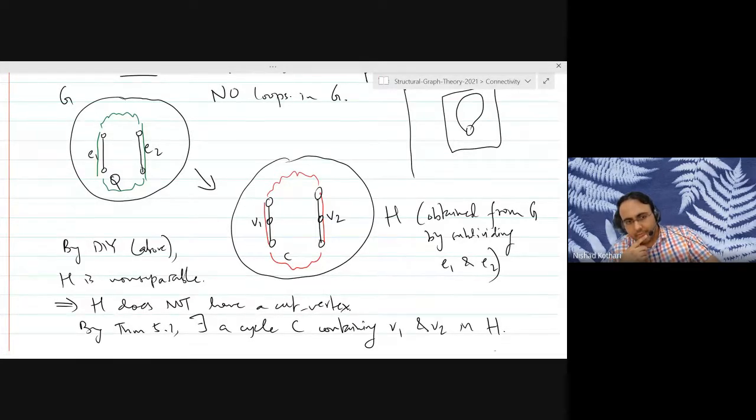And you might recall that the proof of theorem 5.1 was much more difficult. We had to do induction on the vertices and we had to argue about the paths of the graph. So in some sense, we already did the heavy lifting in that theorem's proof. So here we are just leveraging the heavy lifting we've already done before.